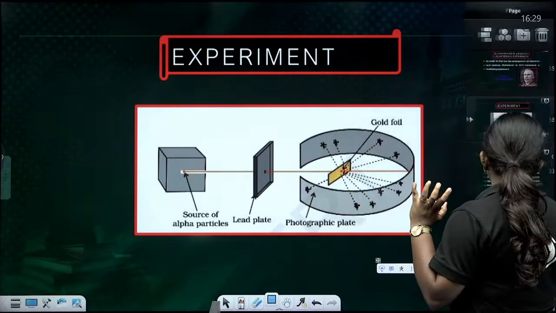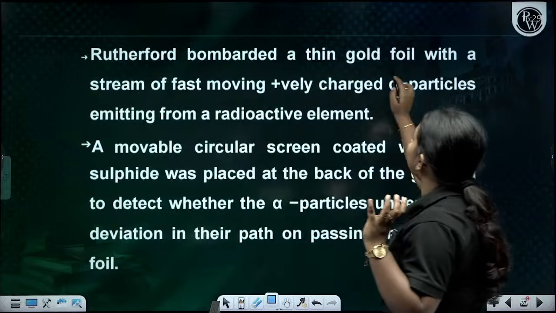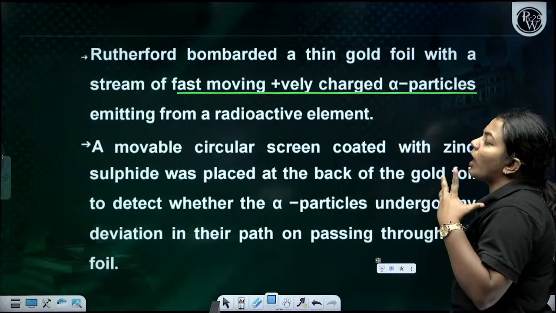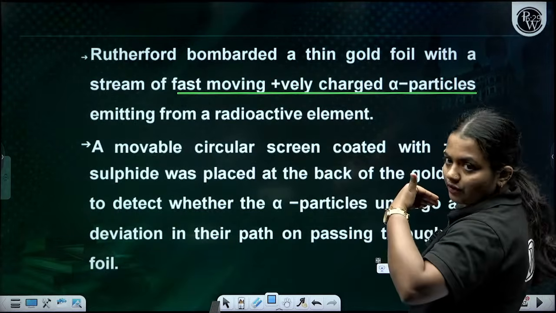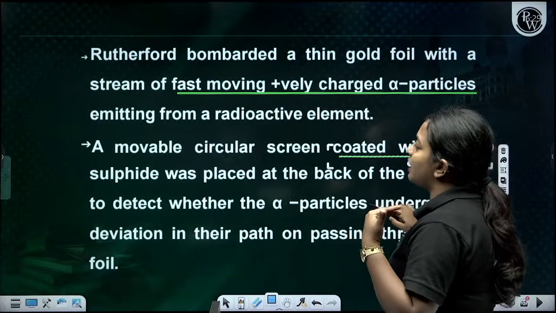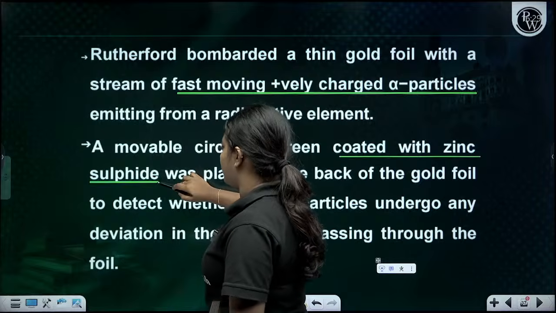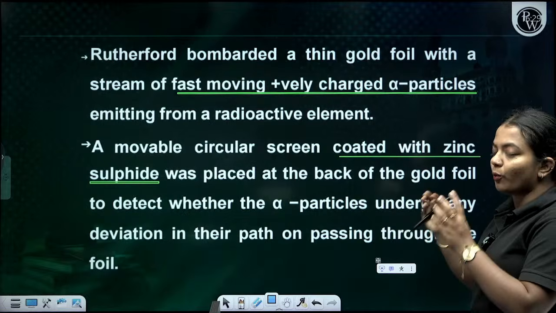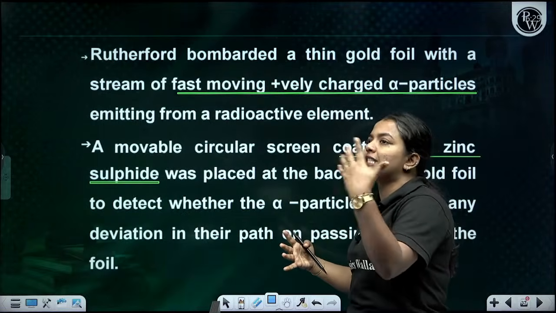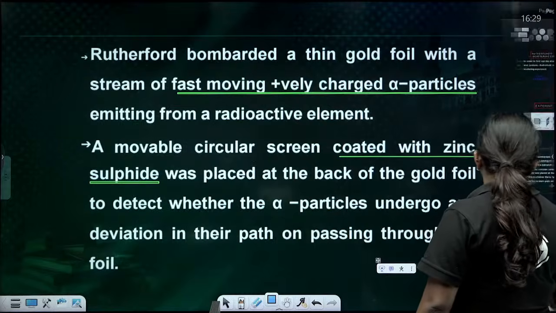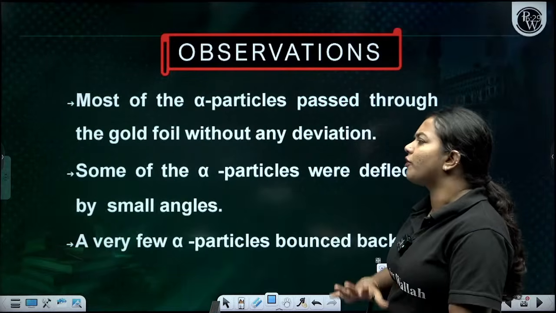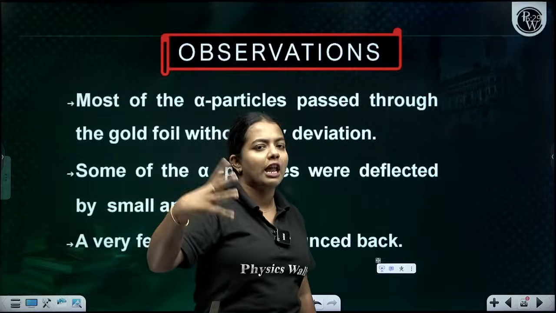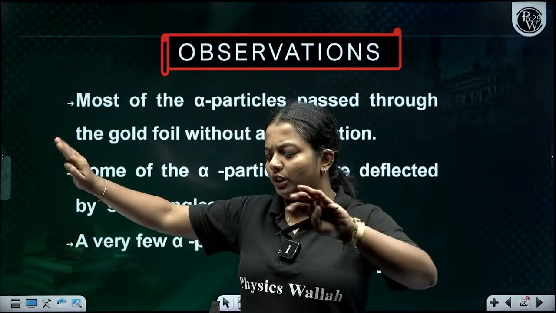Rutherford bombarded a thin gold foil with a stream of fast moving, positively charged alpha particles. The movable circular screen which I have shown you, coated with zinc sulfide, ZnS, was placed at the back of the gold foil. When he looked at the conclusion, he got to know that most of the alpha particles passed through without any problem. There was no obstacle for the alpha particles to pass.